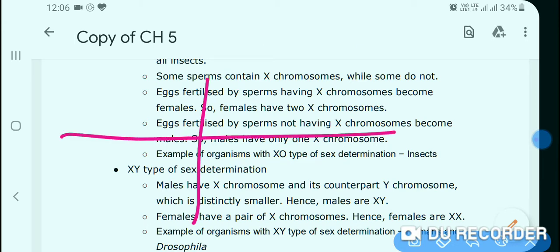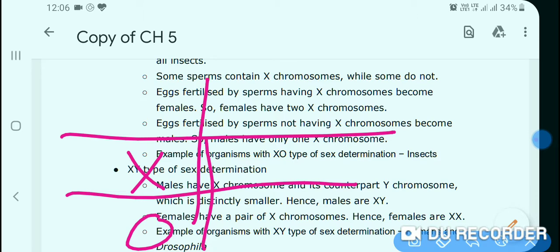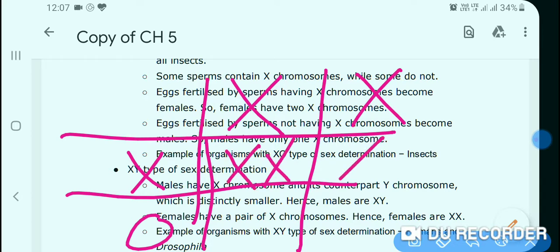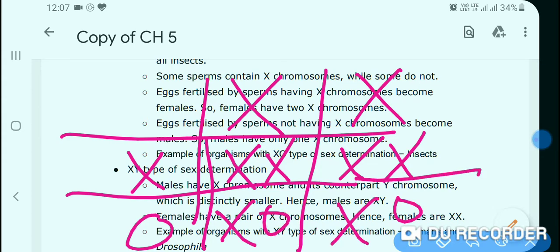Suppose this is the male where only one X chromosome is present and the other is absent, you can say XO, and the female is XX. So XX, again XX, again XO, again XO. 50% female and 50% male.